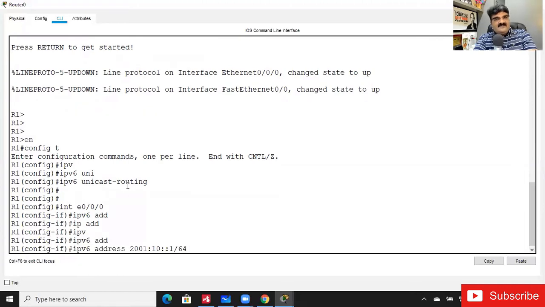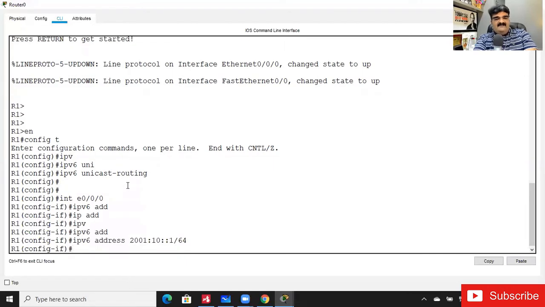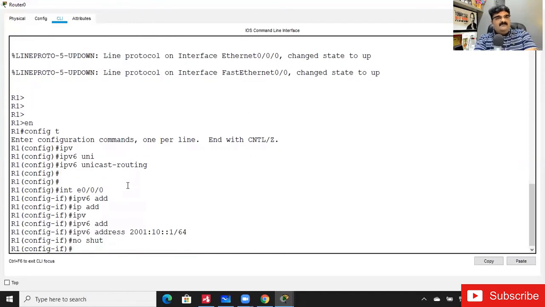There are many options. We will talk about it later. So don't worry. But right now, this is the command: ipv6 address 2001:10::1/64. Enter. And then we have to enable the interface, so I'm going to give the command no shutdown. Maybe it is already enabled because this is an older lab that we are using. Okay, right. Now I want to verify that.